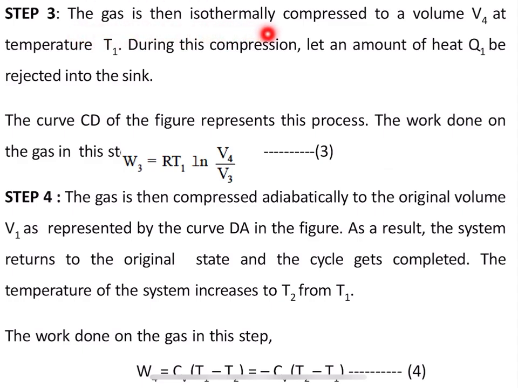And what happens in step 3 again? Step 3 is an isothermal process. Here the gas is then isothermally compressed to a volume of V4 at temperature T1. Okay. So, again the compression of gas is going to take place in step 3. During this compression, let an amount of heat, that is Q1, be rejected into the sink. Okay. So, some amount of heat is going to get rejected into the sink.